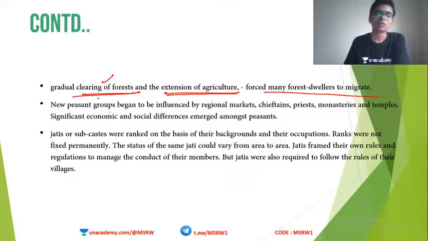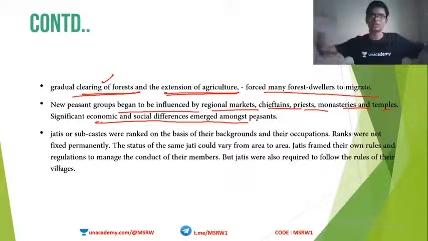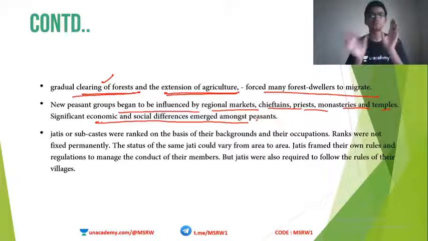Okay, now new peasant groups began to be influenced by regional markets, chieftains, priests, monasteries, temples, and significant economic and social differences emerged among peasants. Okay, so I told you, agriculture is expanding from one region to another; they're clearing forest and expanding there also. So what happens? Normally, some peasants will take in big tracts of land and increase the production of agriculture. Others will remain with whatever they have. So there will be a difference between two peasants.